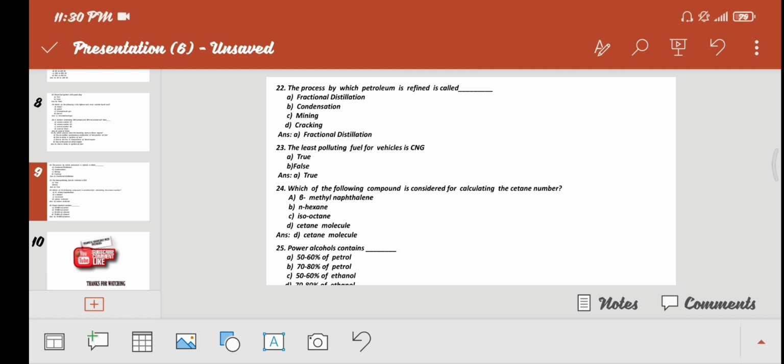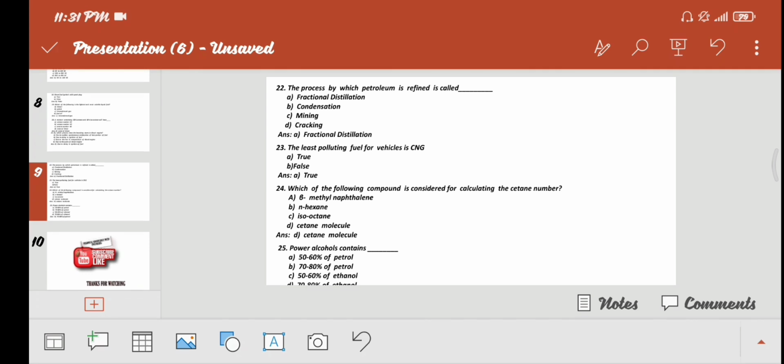Next, which of the following compounds is considered for calculating the cetane number? Option A 6-methyl naphthalene, option B N-hexane, option C isooctane, option D cetane molecule. Answer is option D, cetane molecule.